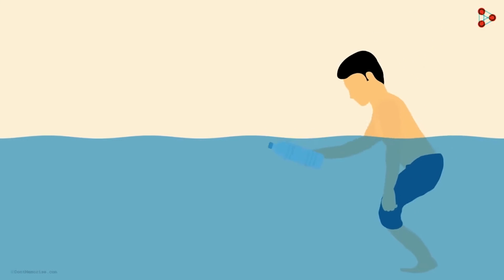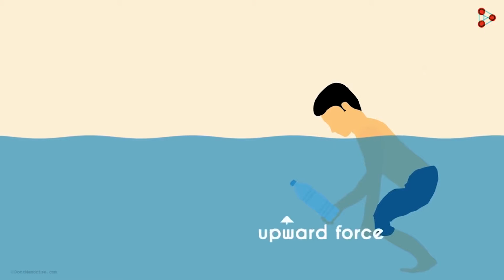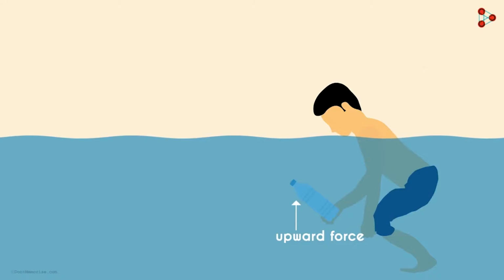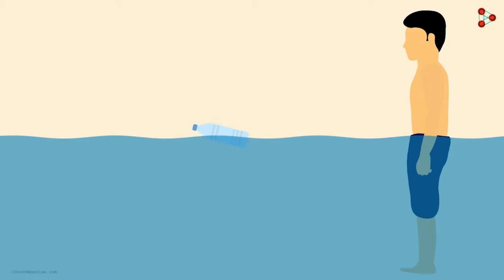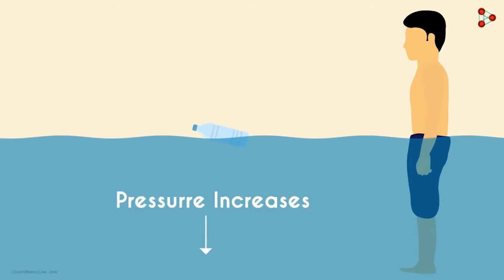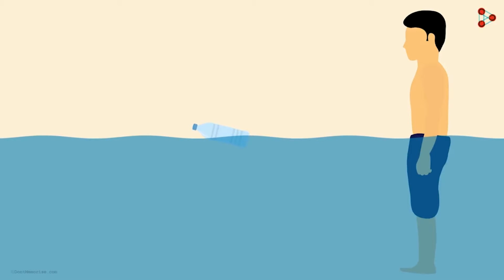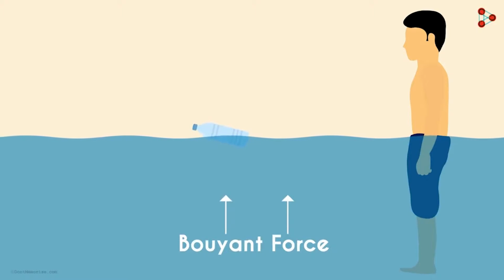Now push the bottle deeper inside the fluid. You will feel more force against your hand. And when you release the bottle, it'll rush back to the surface. It'll come up faster than it came up in the previous case. The upward force increases as it's pushed deeper into the fluid, and that's because the pressure also increases as we go deeper into the fluid. This upward force exerted by the water on the bottle is known as upthrust or the buoyant force.